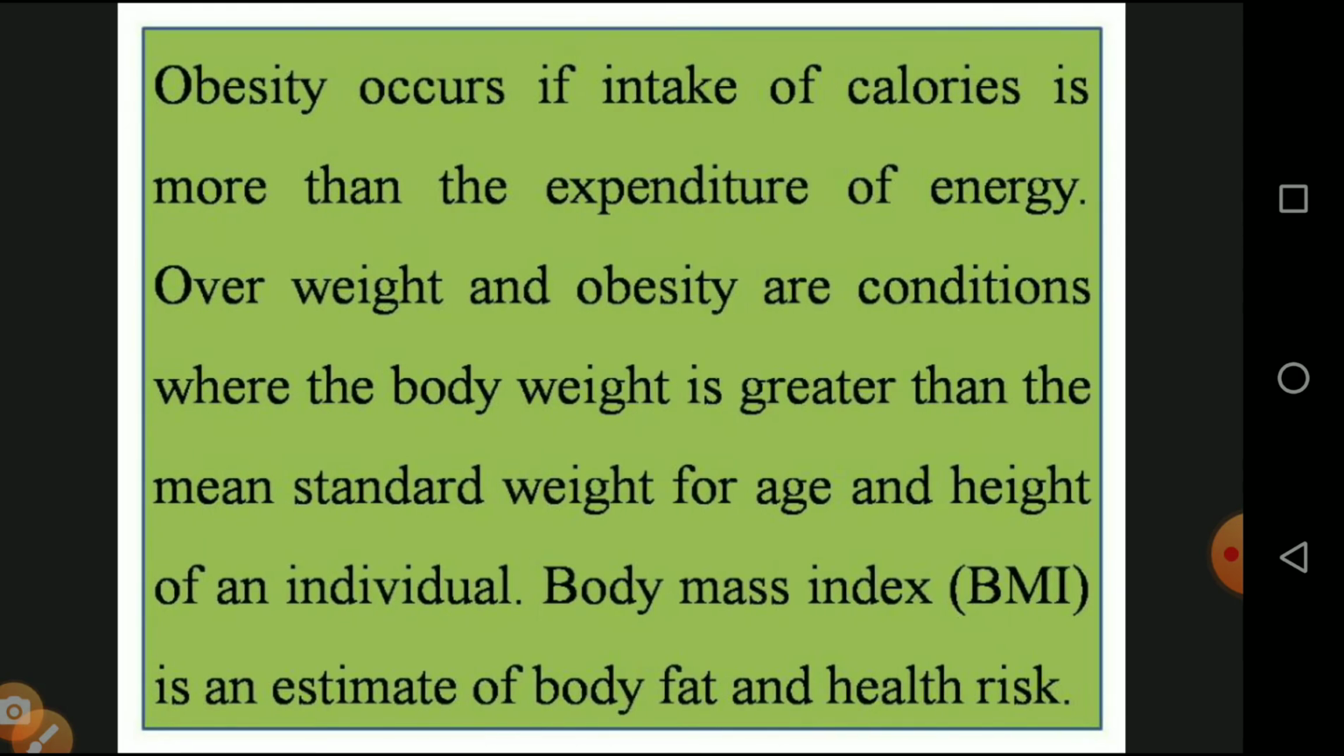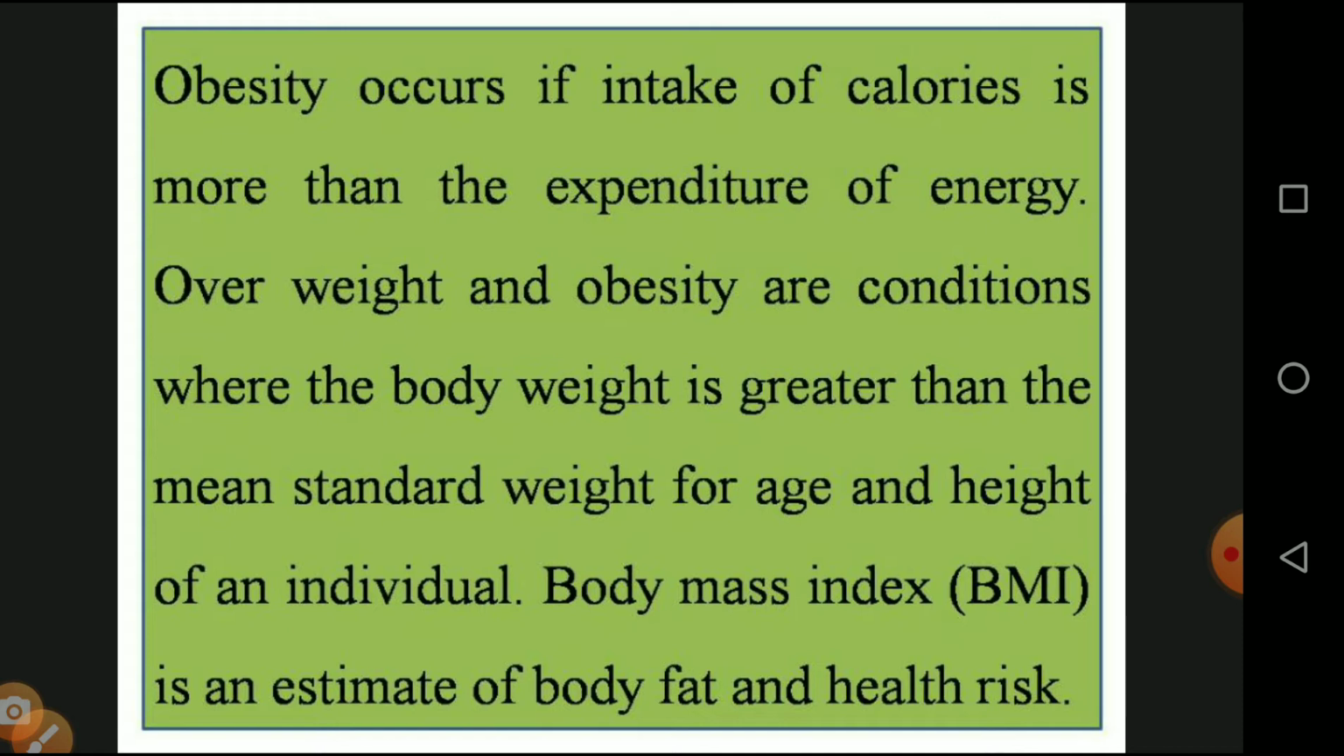Obesity occurs when the intake of calories is more than the expenditure of energy. For example, if we utilize 200 kcal of energy but consume 400 kcal, the excess energy is deposited in the form of fat. Overweight and obesity are conditions where the body weight is greater than the mean of the standard weight for the age and height of the individual.